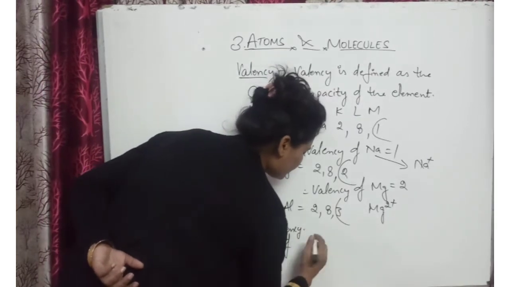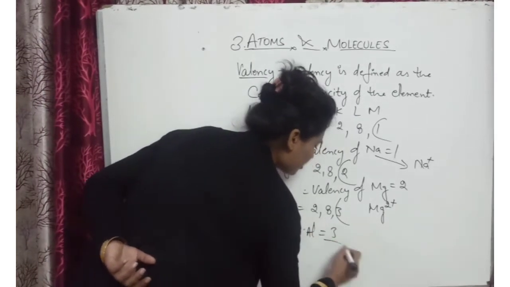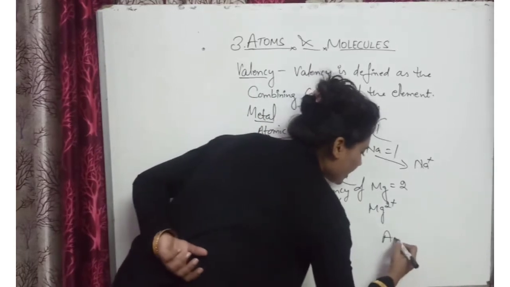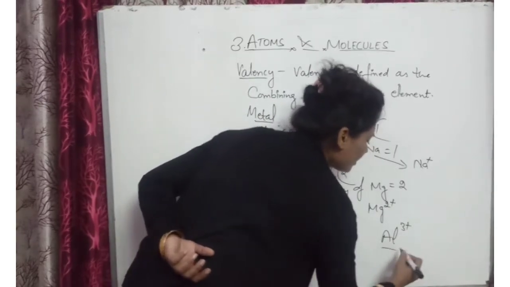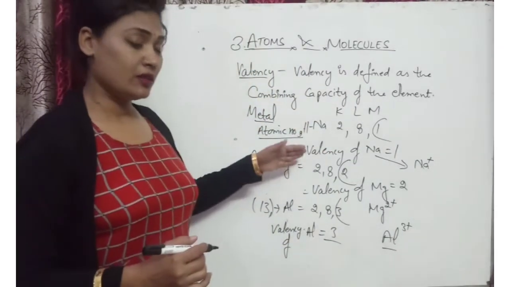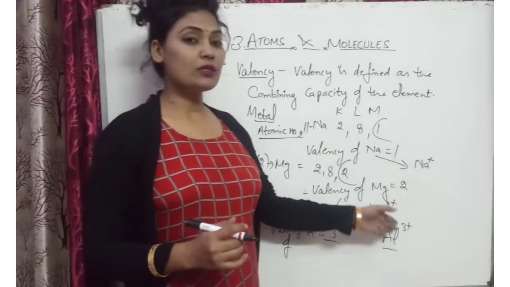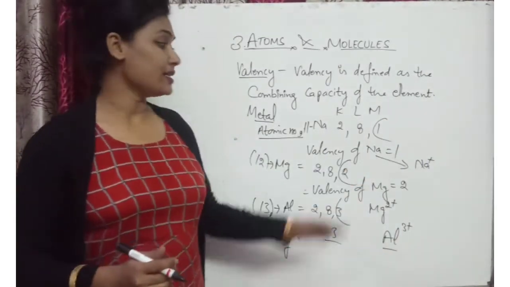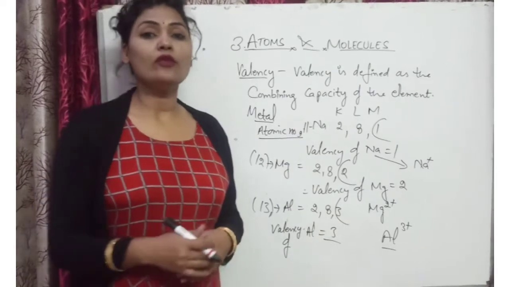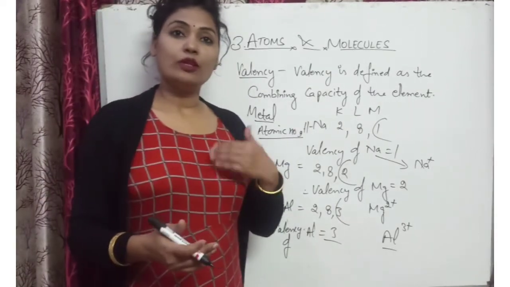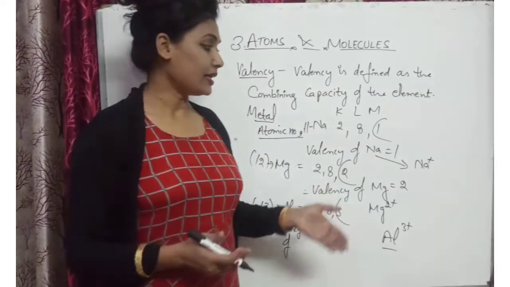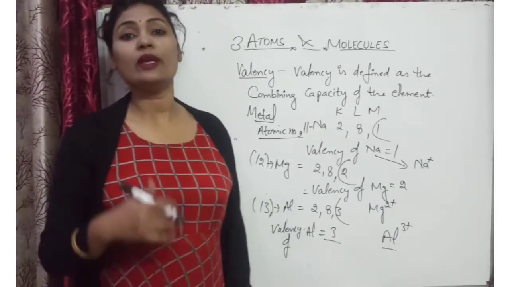It will form the Al3+ ion. So you can see that a metal will lose electrons and form cations, and the number of electrons lost by it is the valency of that specific element.